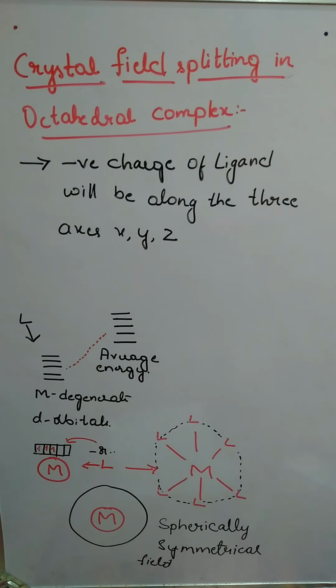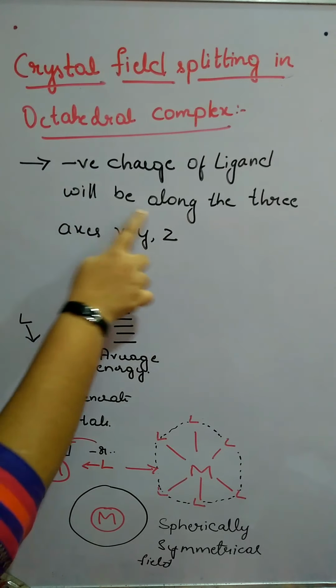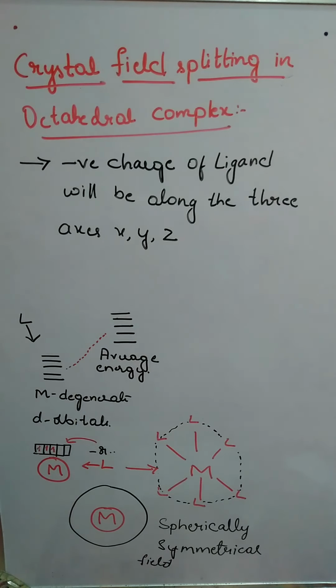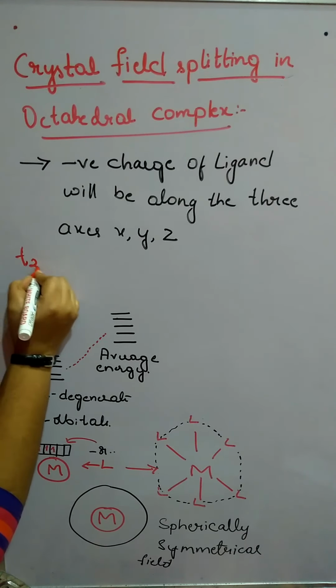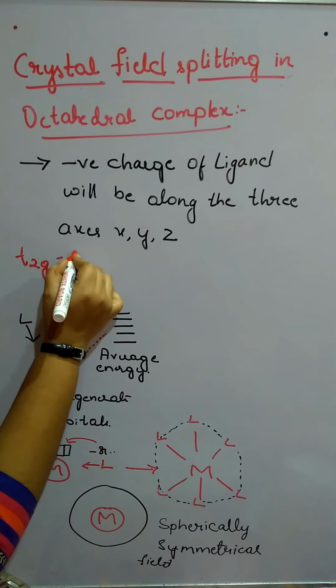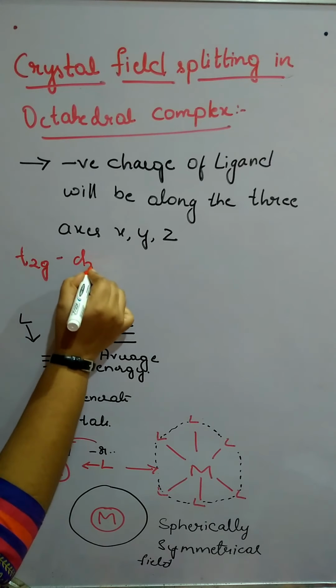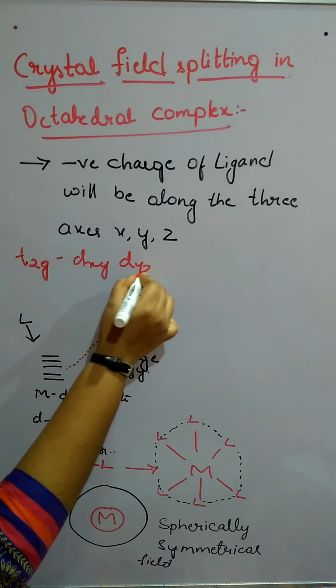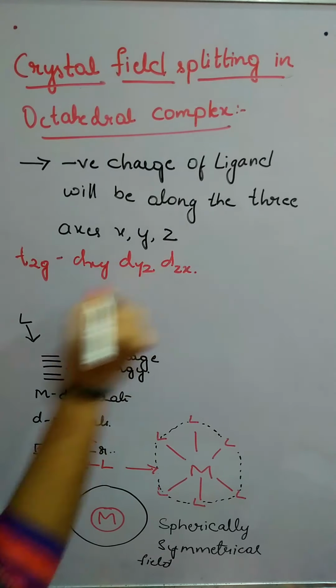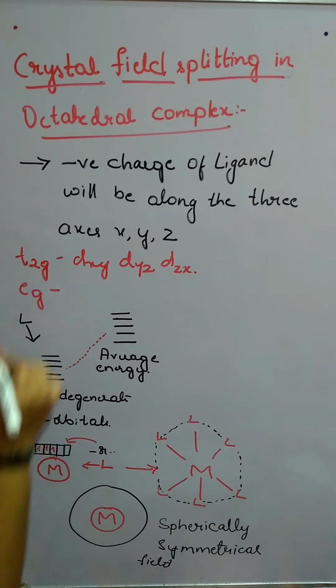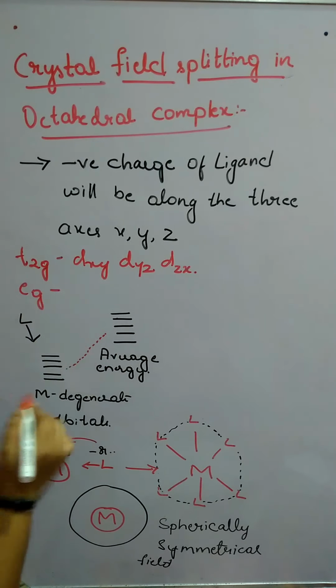Next, in the beginning itself I said the first point, that the negative charge of the ligand will be along the three axes. That means the d orbitals have been split into two parts. One is the T2g set, where we have dxy, dyz and dzx. Another one is the eg set. This is dx square minus y square and dz square.